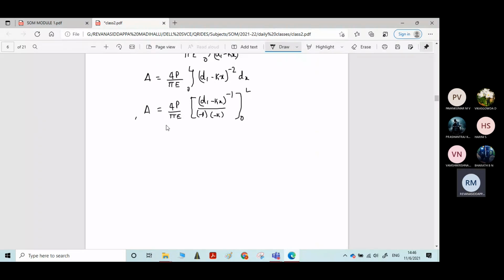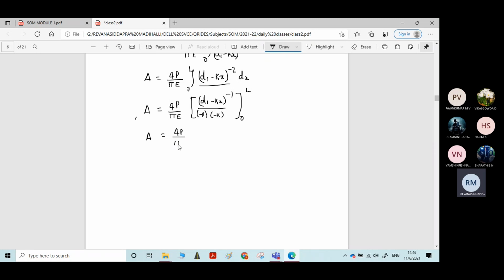This is very basic mathematics which you learnt in PUC or in your engineering. Integration of this part, (d1 minus kx): we need to increase the power by 1. If you increase, then it becomes minus 1. Same power, and you take it to the numerator, minus 1 into differentiation of this term, minus k. You should be careful in doing the integration. If you commit any mistakes, you will not get the right equation.